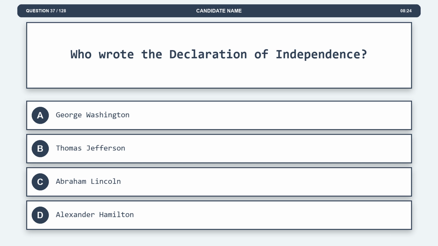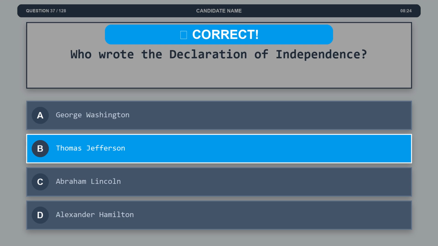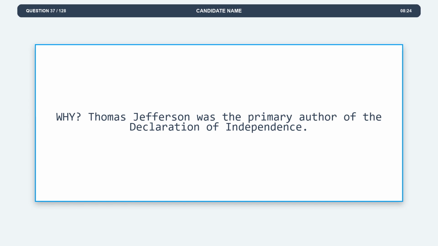Question 37. Who wrote the Declaration of Independence? Option A, George Washington. Option B, Thomas Jefferson. Option C, Abraham Lincoln. Option D, Alexander Hamilton. The correct answer is option B, Thomas Jefferson. Explanation. Thomas Jefferson was the primary author of the Declaration of Independence.